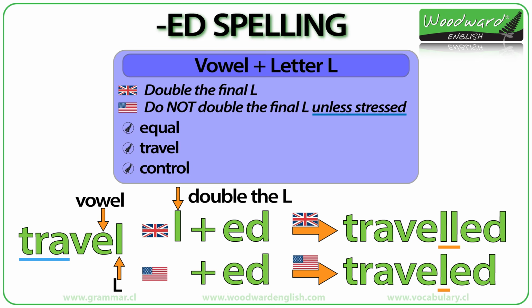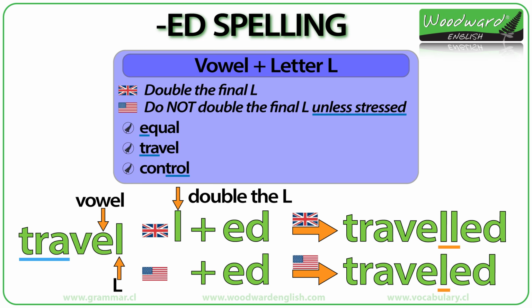Look at these examples. Equal, travel, control. Where is the stress in each of these verbs? Equal, travel, control. With equal, the stress is on the first syllable, equal. We have seen with travel that the stress is also on the first syllable, travel.